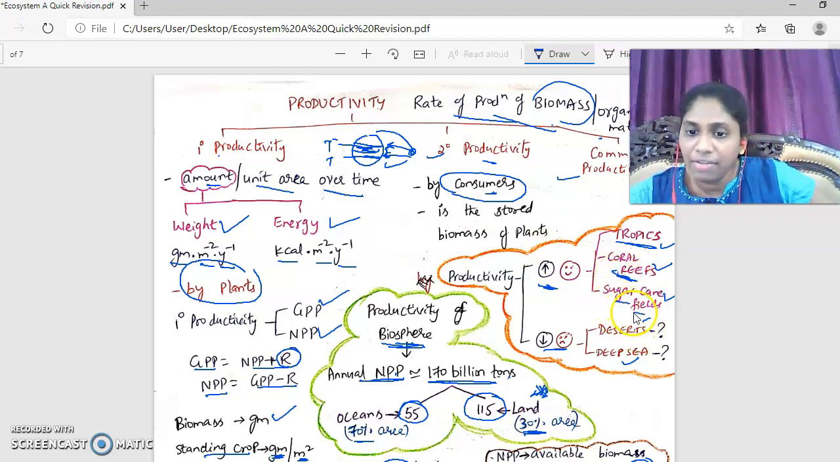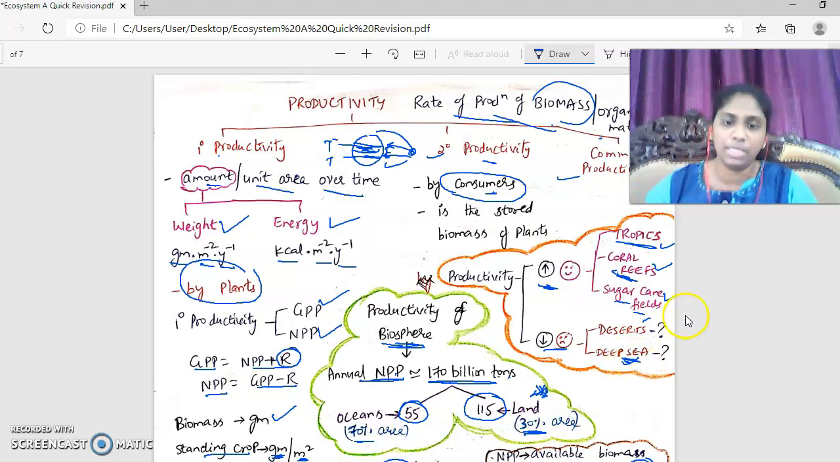Then sugarcane fields, not only sugarcane fields, most of the agricultural area. Then deserts, they have two challenges: one is hot temperature, the other is scanty rainfall. And deep seas also have two problems. Number one, as you go deeper into the sea, the light is less. So no light actually in the deepest part of the ocean, the benthic region, and so there's hardly any photosynthesis. And also temperature is a problem in the deep sea.